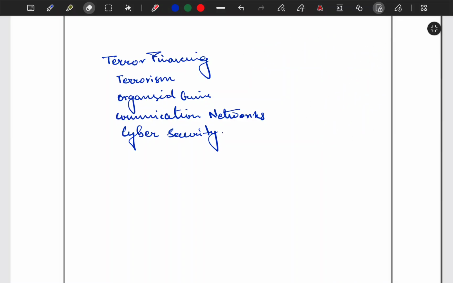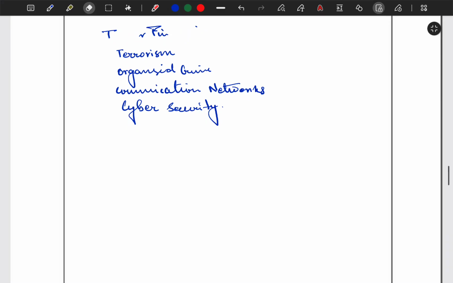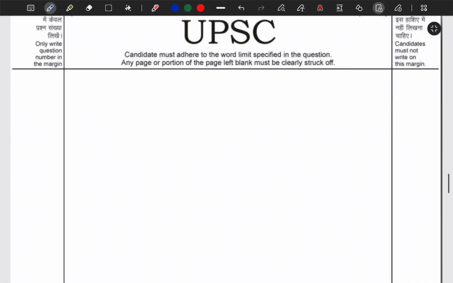We are done with the intro, and if we move to terror financing first. Okay. So what is terror financing? Terror financing is nothing but the methods in which terror is financed. Okay, so I remember when I was studying from Dr. Shivan sir, he gave a framework to study about terrorism, and it will serve a very good purpose. It will serve a very good method to write answers regarding terrorism.